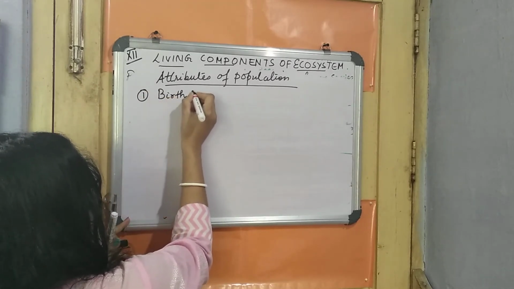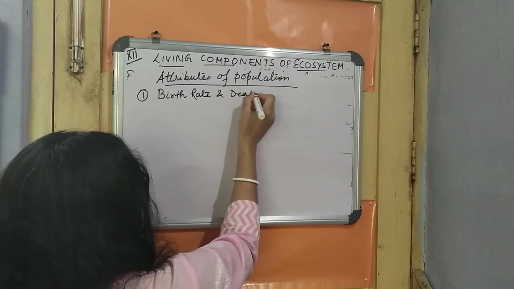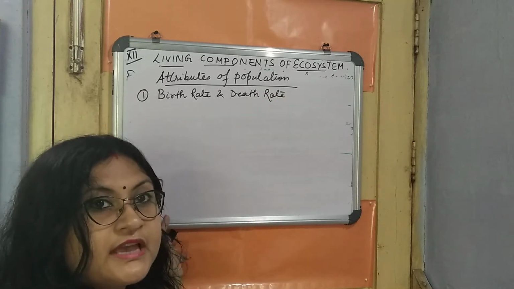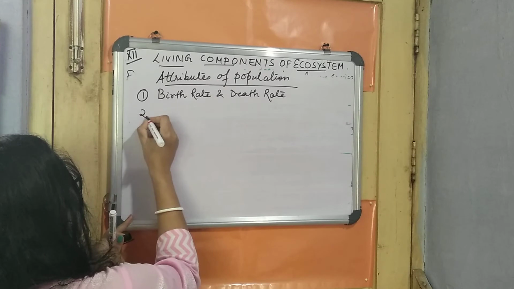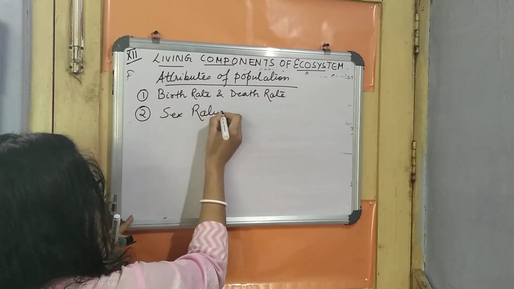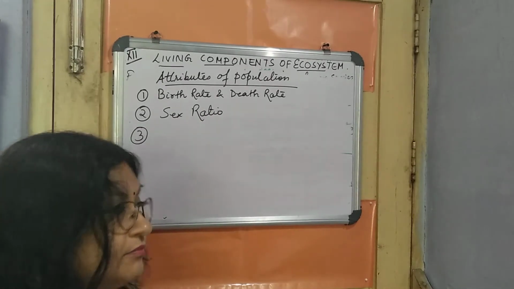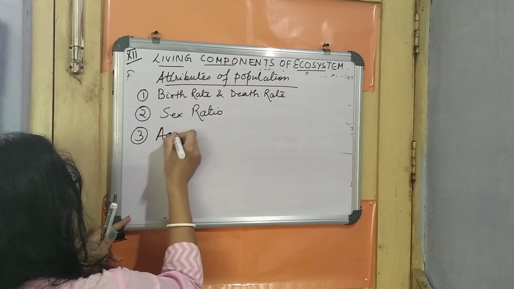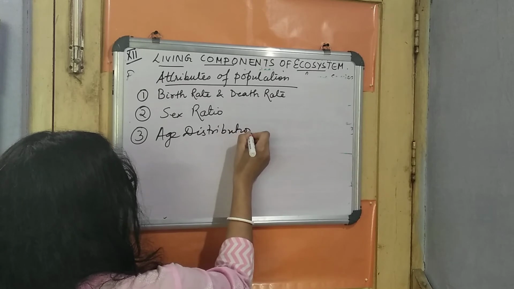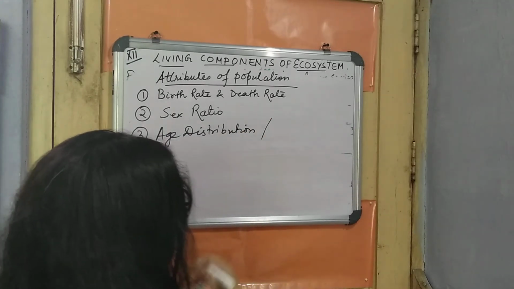Number 1 is birth rate and death rate. Birth rate and death rate is the first attribute of population. Number 2 is sex ratio. Number 3 is age distribution, or we can also say age composition.